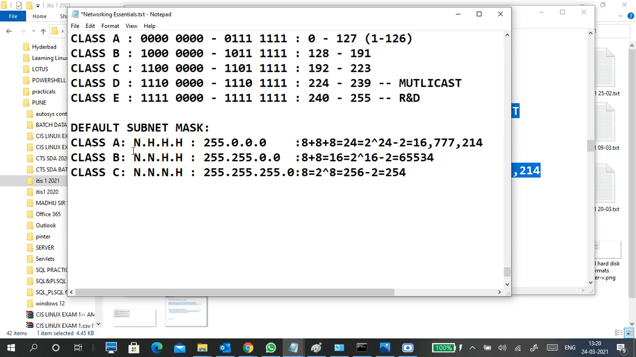In each class, like class A, the first portion is the network portion and the remaining portions are host portions. In class B, the first two are network portions and the next two are host portions. In class C, the first three are network portions and the last one is the host portion. The subnet mask also represents which is the network portion and which is the host portion. 255.0.0.0 is the class A default subnet mask. Default subnet mask means by default. Class B, what is it?